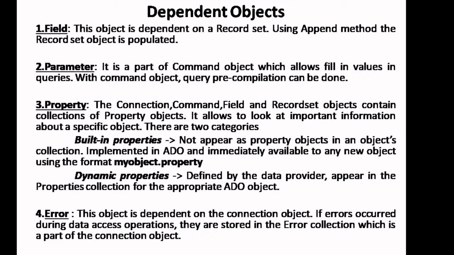That's it. I hope you all understand the concept of ADO. This is a brief introduction about ADO.